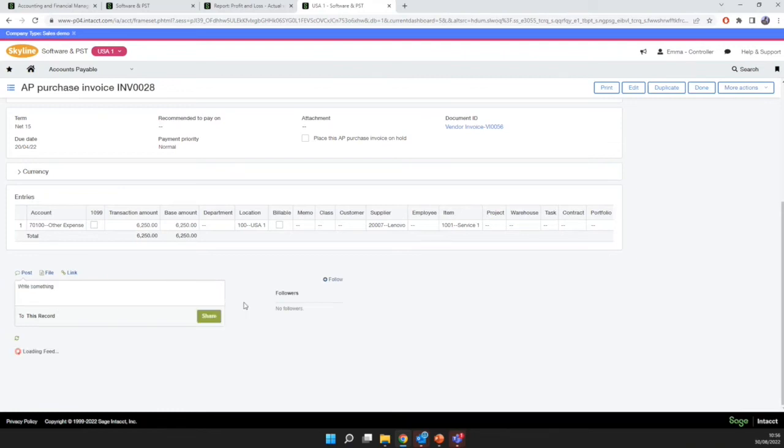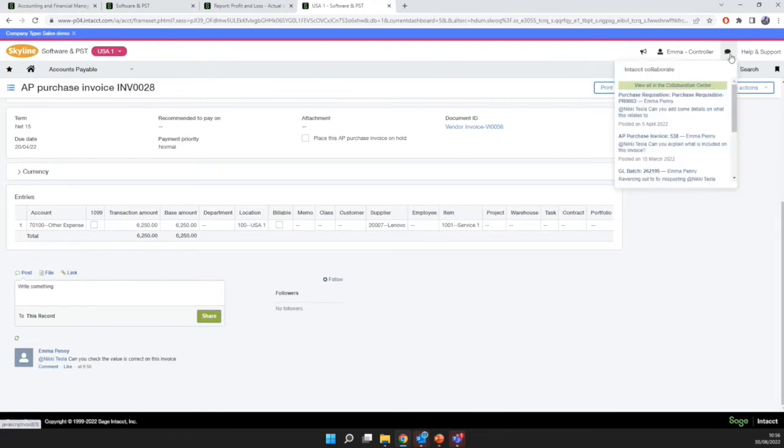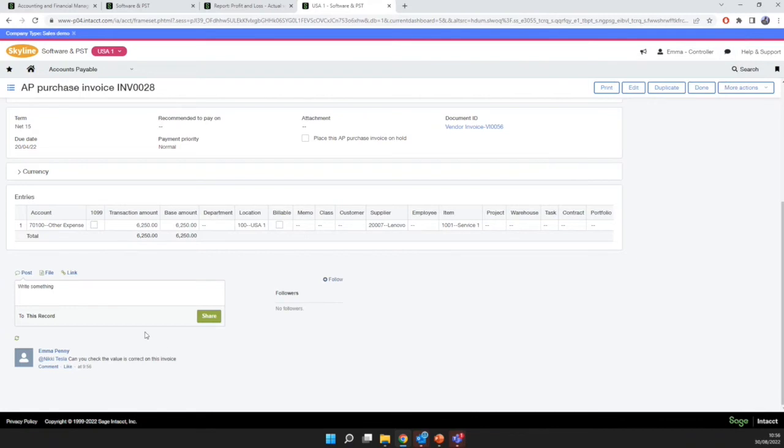What that will do is send an email to Nikki, and also when she goes back in, where this speech bubble is at the top, she'll get a little notification which tells her that there's been a comment on this particular transaction. Nikki can then go in, maybe correct that transaction, maybe check the values, or maybe just add another comment. That's actually dropped me an email, as you'll see here. I'll just drag it across so you can see what these kind of things look like.